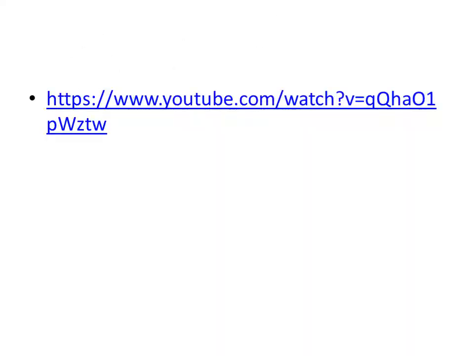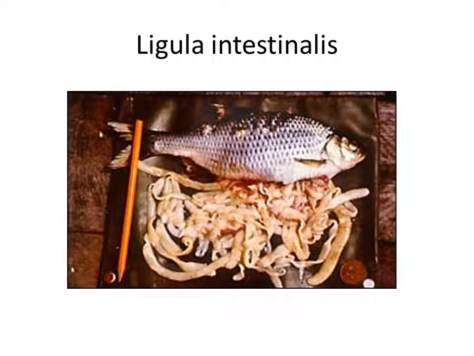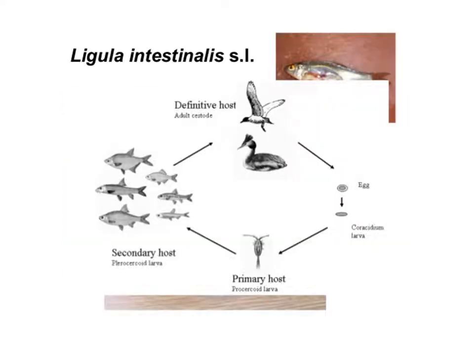Here you can see invaded specimens. Ligula intestinalis, again a tapeworm which invades the intestinal tract of fish species. Here, for example, it is shown in a cyprinid fish. It can invade birds, which are fish-eating birds.